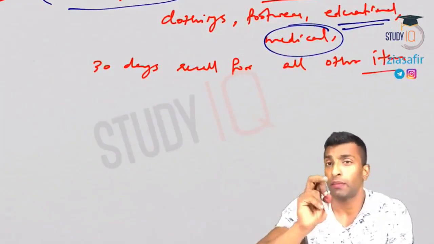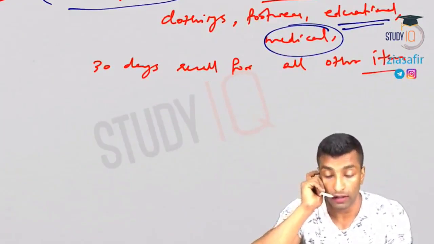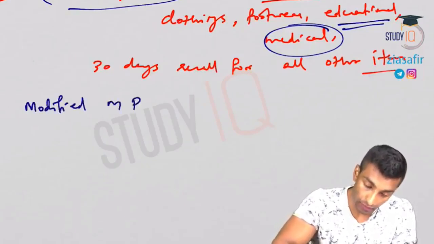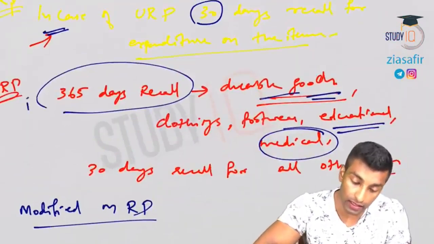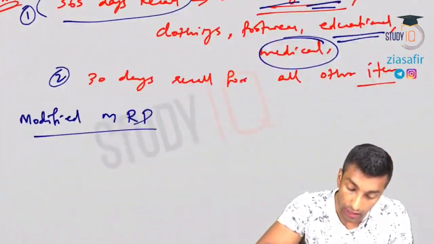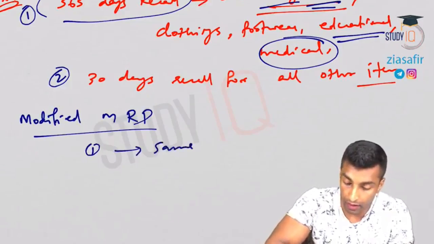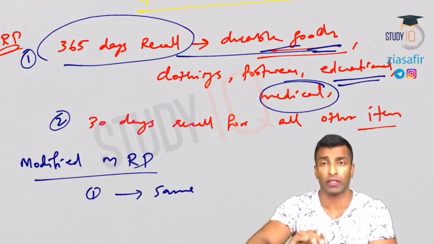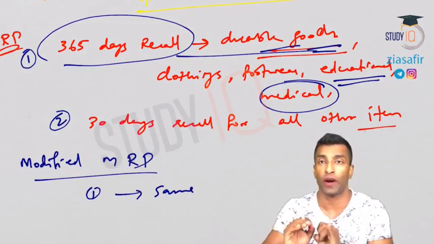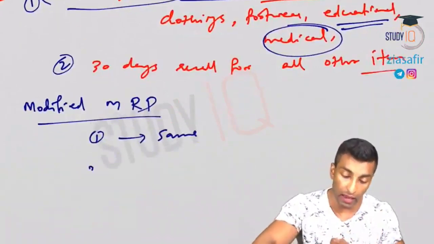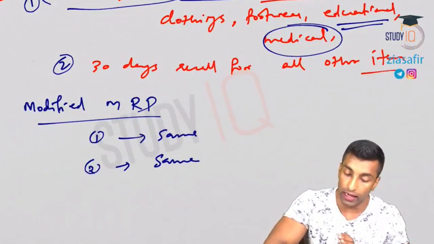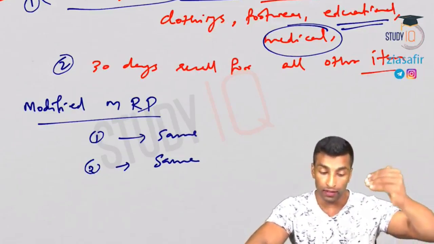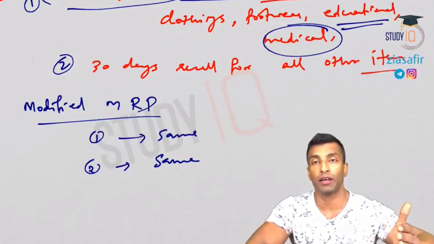Then one more method is there, which is used under the Dr. C. Rangarajan committee. That is the modified mixed recall period. Let me write the first as 1 and this as 2. The first one is the same, that means the 365 days recall for durable goods will be there in the modified mixed recall period, because it is the mixed recall period only modified. What modification, I'll tell you. The second one, 30 days recall, is also the same, similar to Suresh Tendulkar.